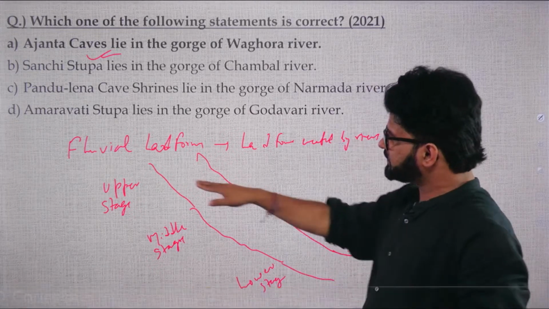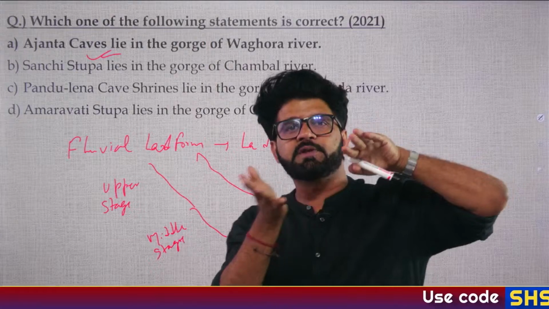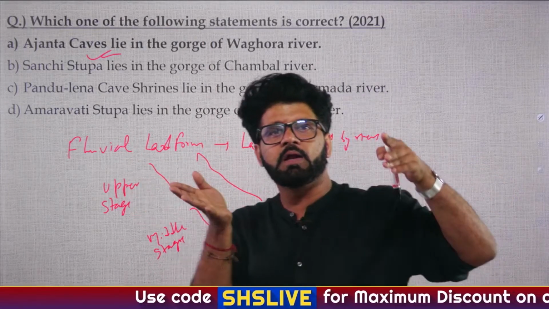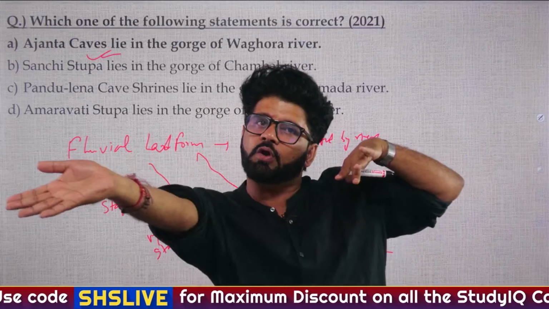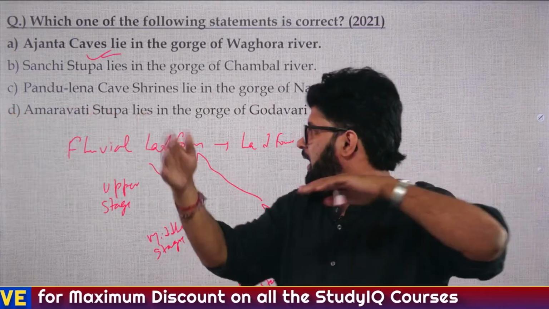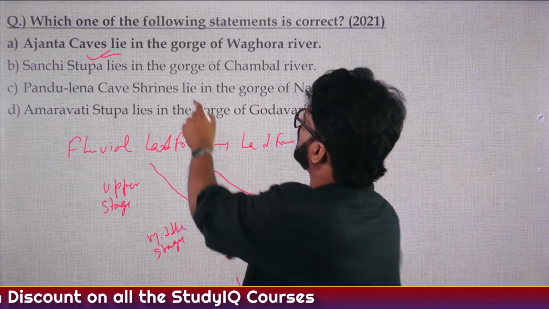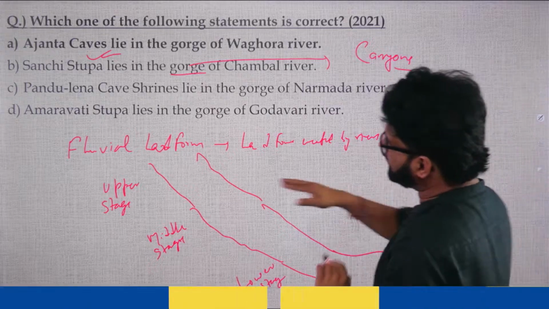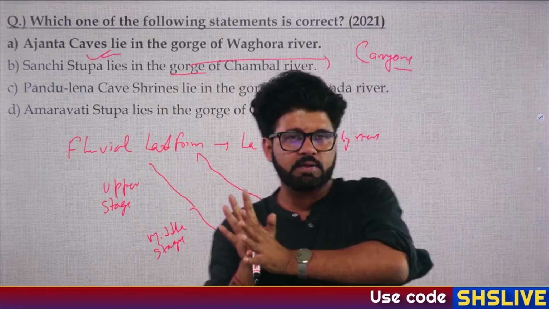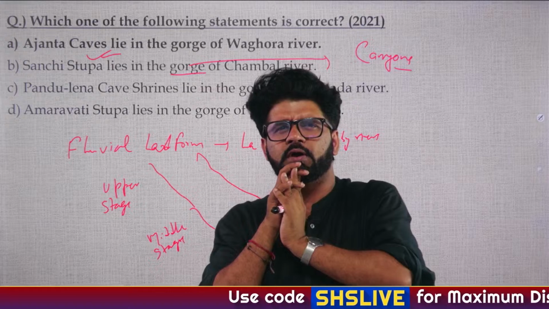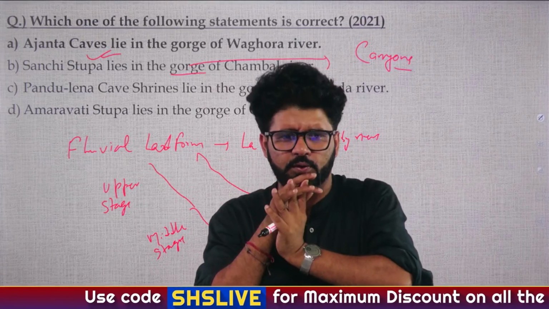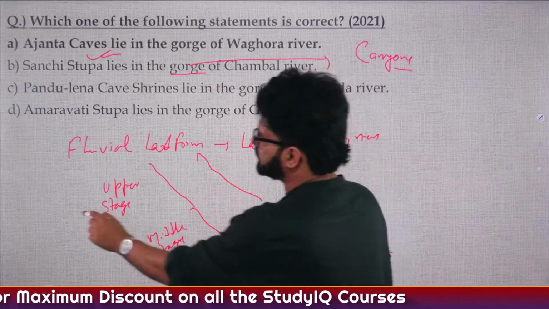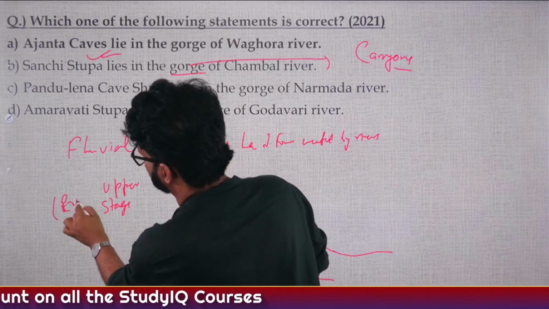So in the upper stage, because the slope is very steep, the river's velocity is very high. It will cut most of the things coming in its way, and then it will create something known as gorges or canyons. That happens in the upper stage, like the Grand Colorado Canyon and all those gorges, you may have heard about it. Gorges are topography formed by erosional action. So in the upper stage, erosion is the dominant feature of the river.